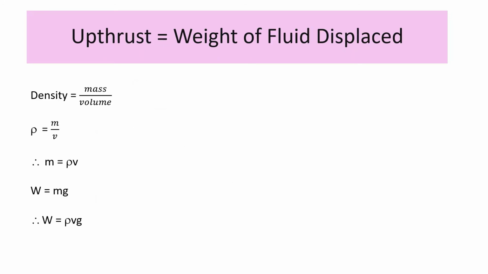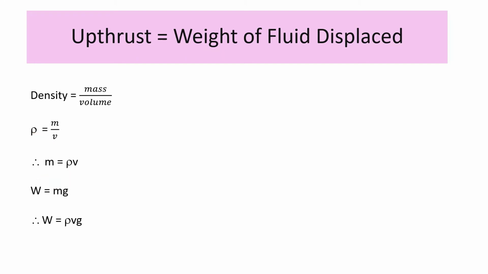We know density is equal to mass by volume. Density is represented by the letter rho. Rho is equal to m by v, where m is the mass and v is the volume. Therefore, what is m? m is equal to rho into v. m is equal to rho v.